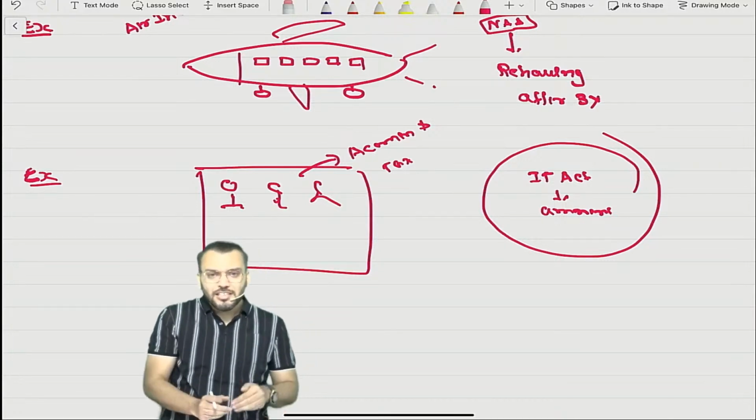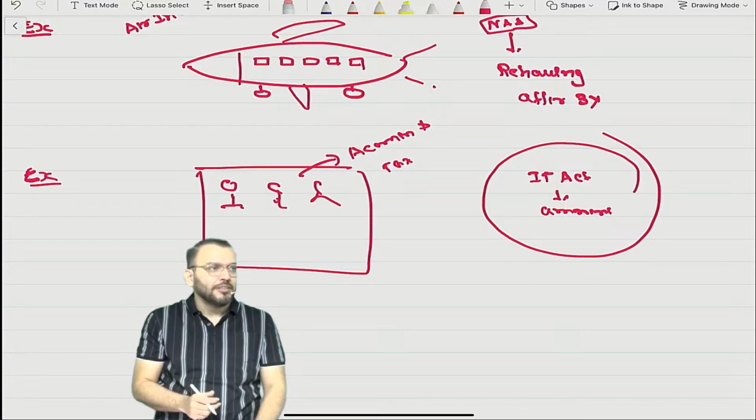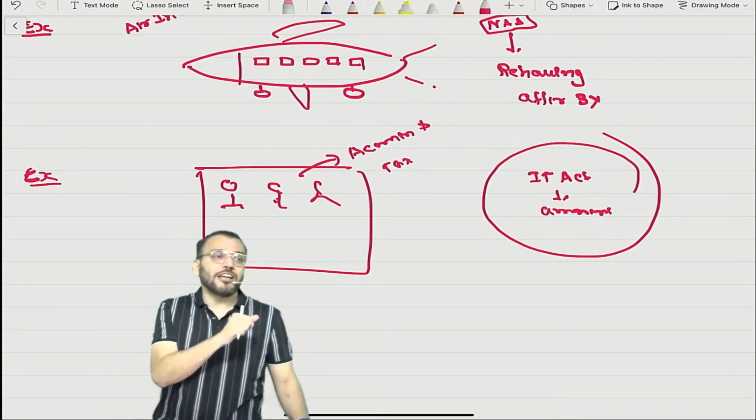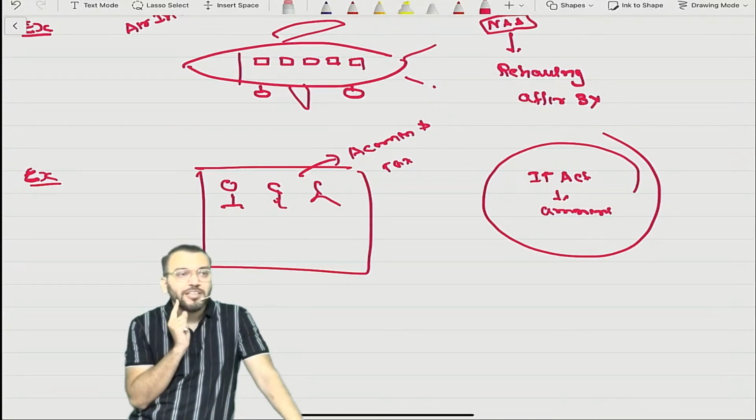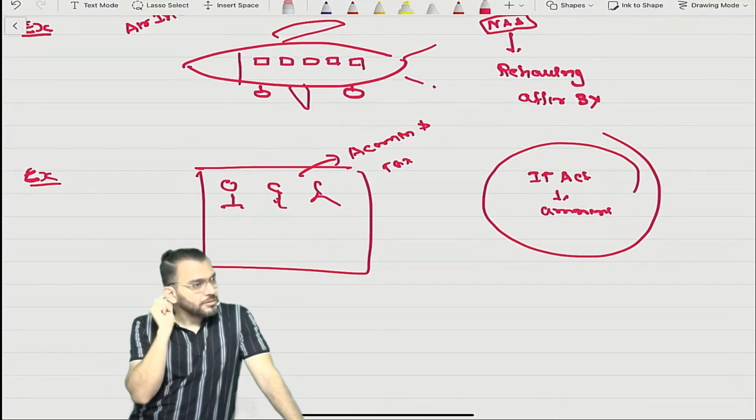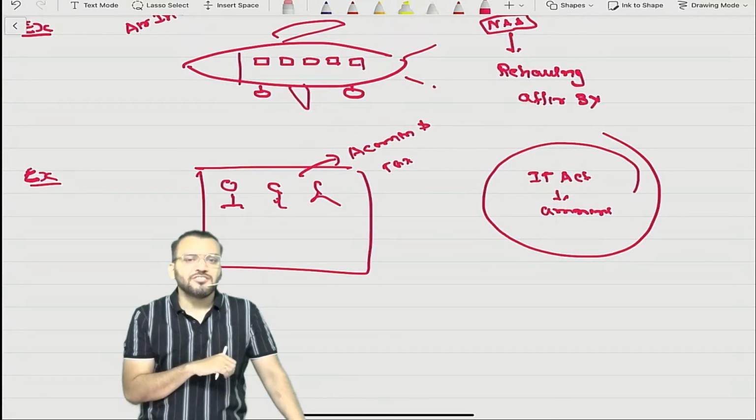Have you understood? Once the act is amended, this is a past event. There is a present obligation arising from past event. Should a provision be recognized? Yes or no? No. Just try to understand.